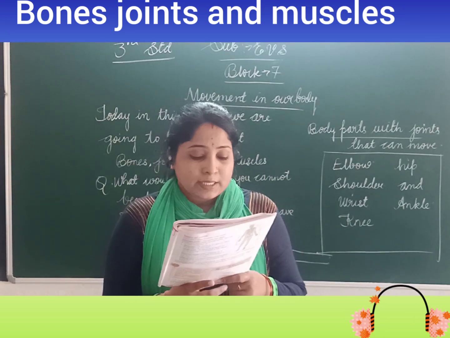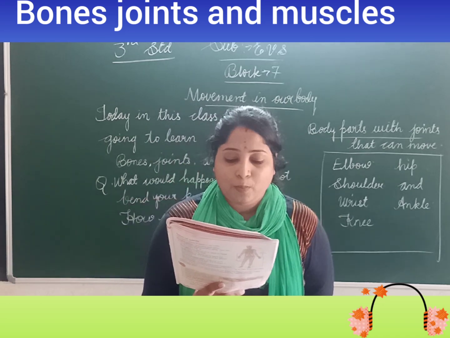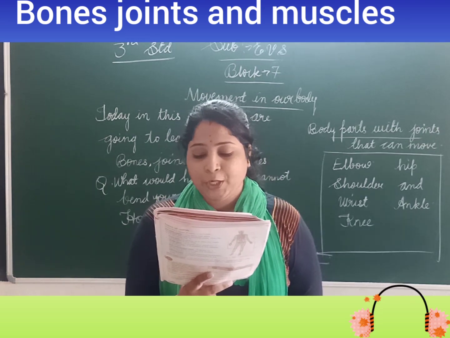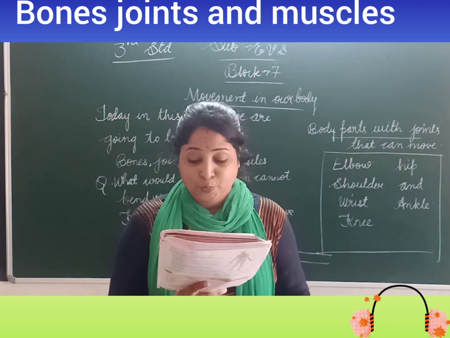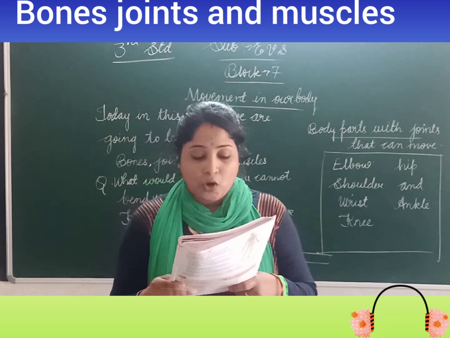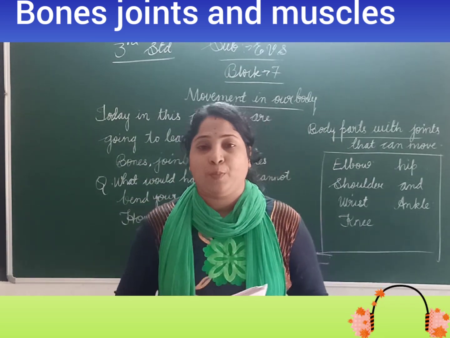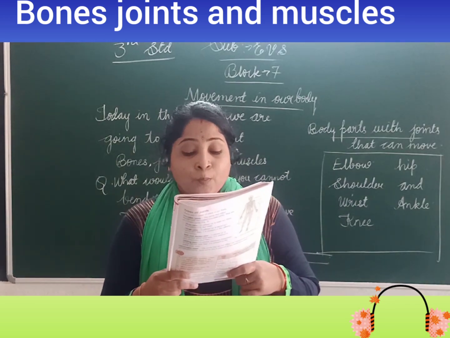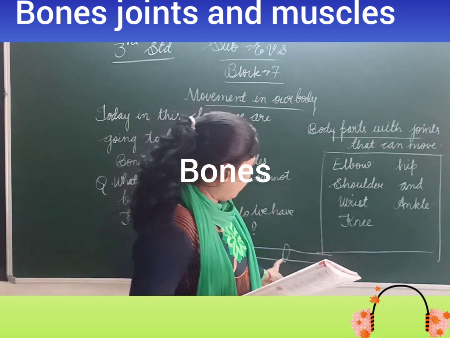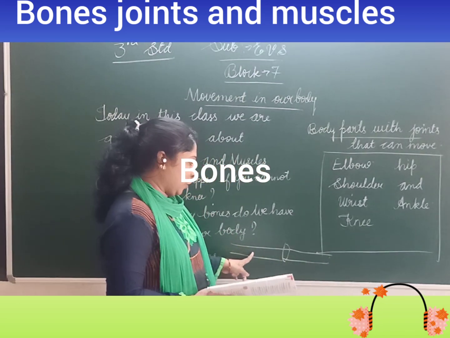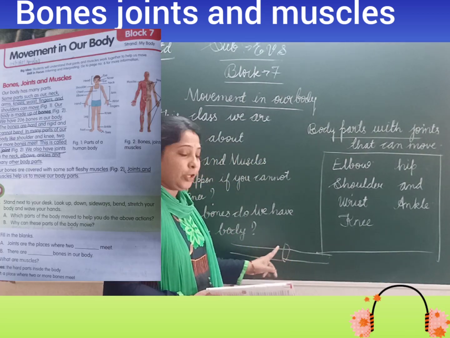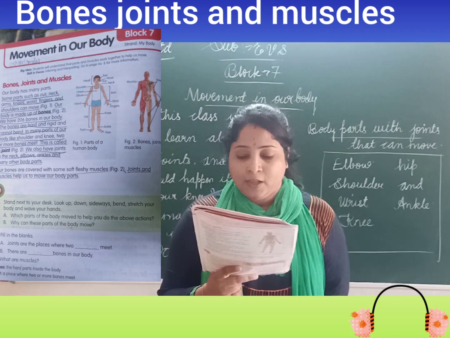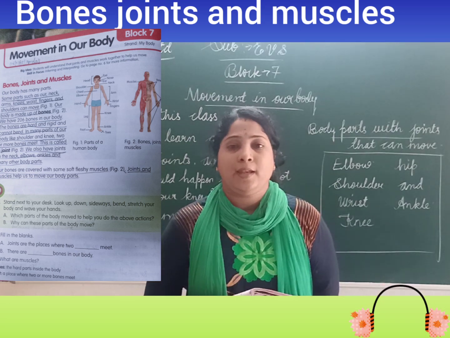So, second question is, fill in the blanks. A question is, joints are the places where two dash meet. Which two meet together? Joints are the places where two dash meet. Yes, bones. Bones meet together. This joint to this joint is going to meet together and we can easily rotate our hands. So write bones, B-O-N-E-S.